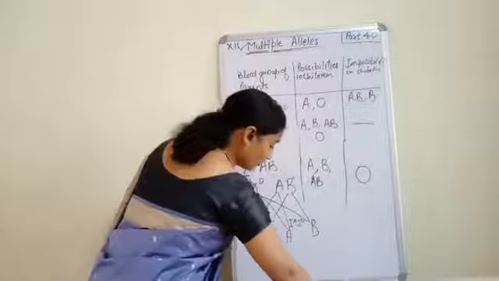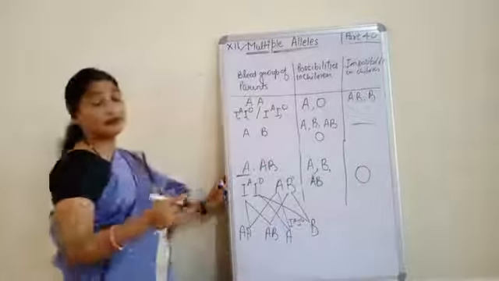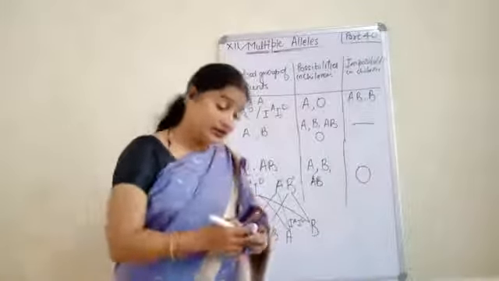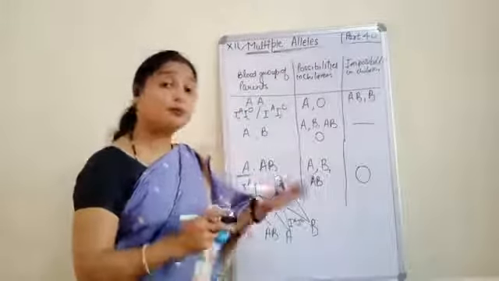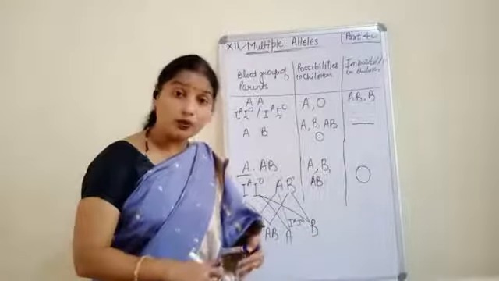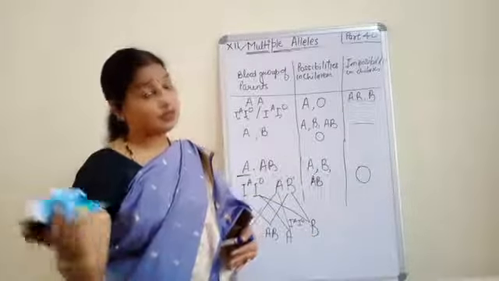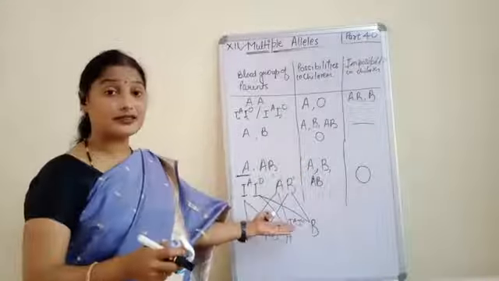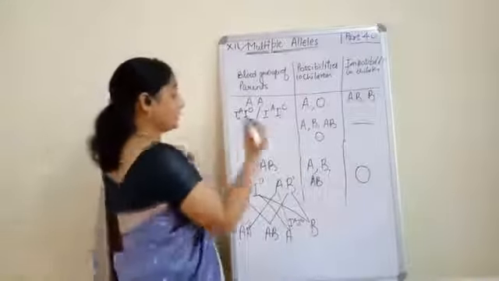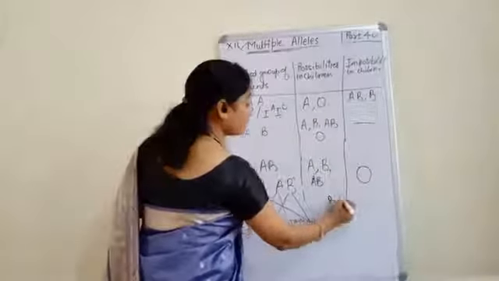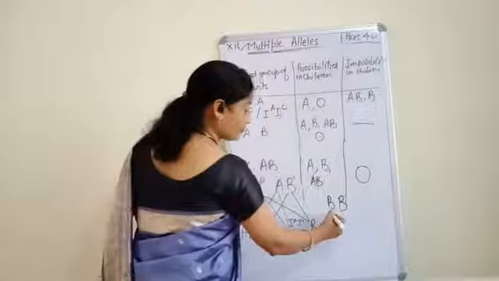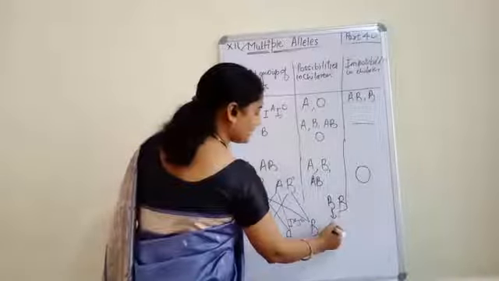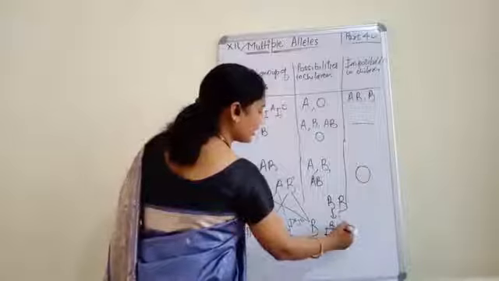Okay. One more. If the parents have the blood group B and B, then definitely the child can have blood group B and O. And impossible will be AB and A. Now you can draw the cross like this and understand what I mean to say, that if the parents have blood group B and B, clear? Then suppose I am writing this B, what can I write? Either I^B or I^O.